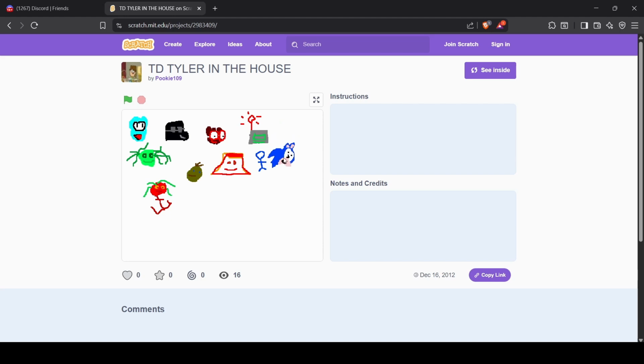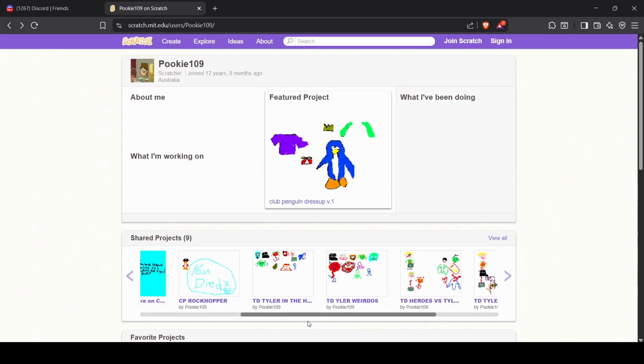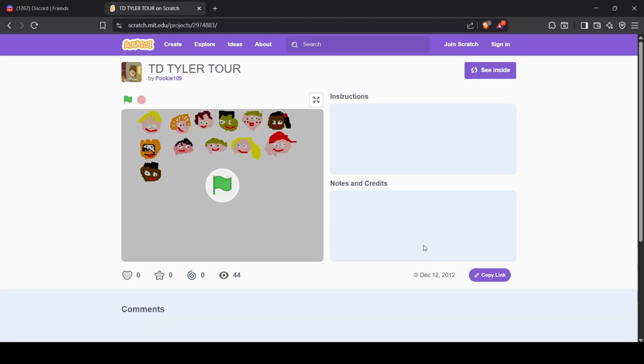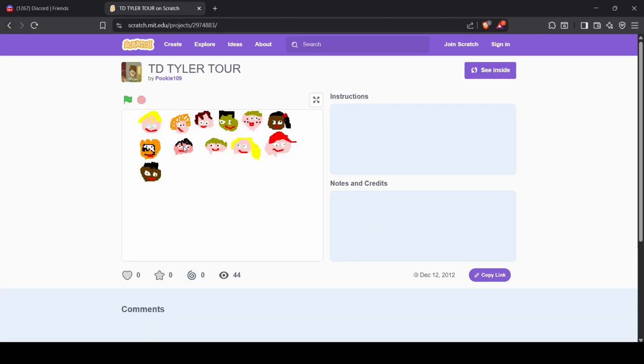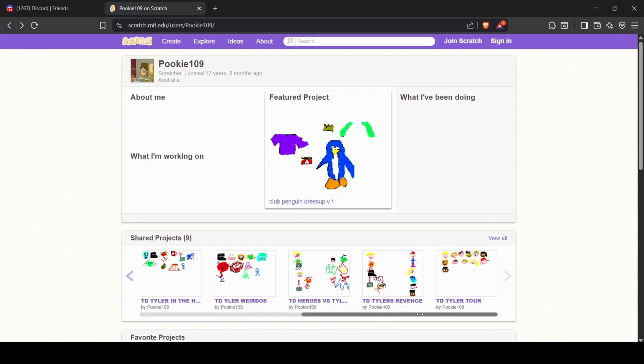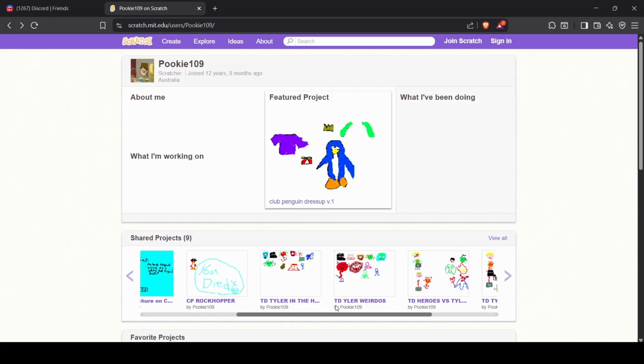And then we got Sonic here. I was a pretty big Sonic fan at the time too. I still do like Sonic. Then we got the robot, and then some blue stick figure again. So the characters have devolved from being very normal characters. If we go back to the start here, most of these characters are just very normal characters, and then you have an orange puffle. But then as each one goes on, the characters just become more and more deranged.